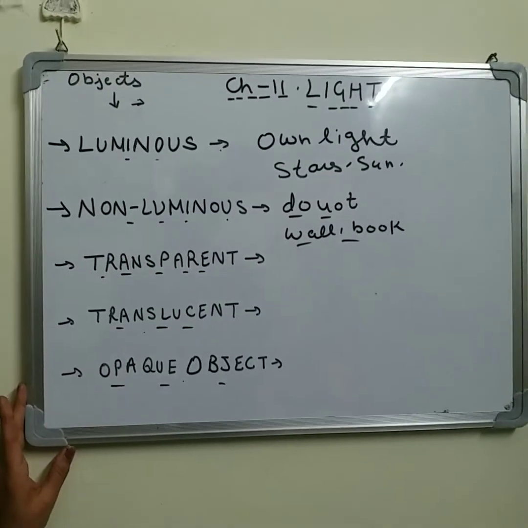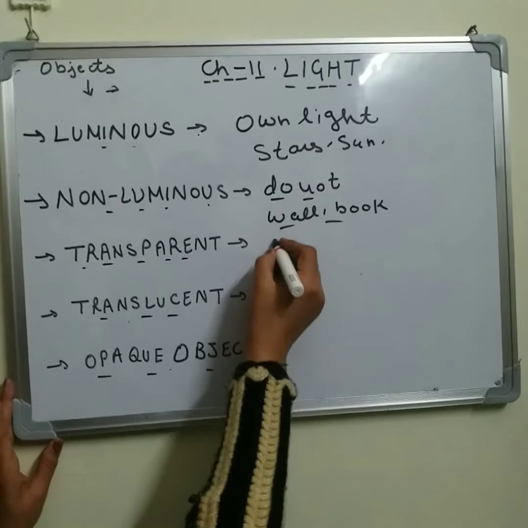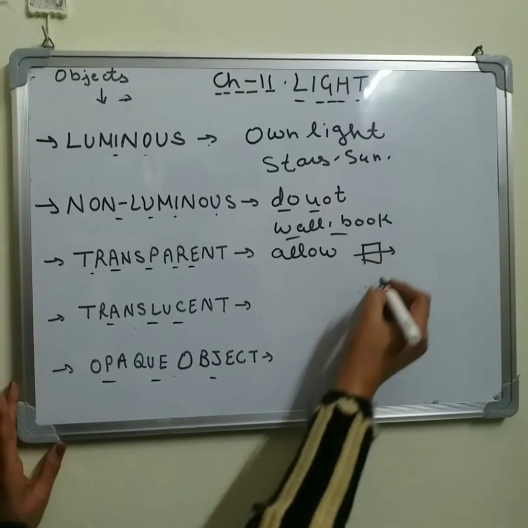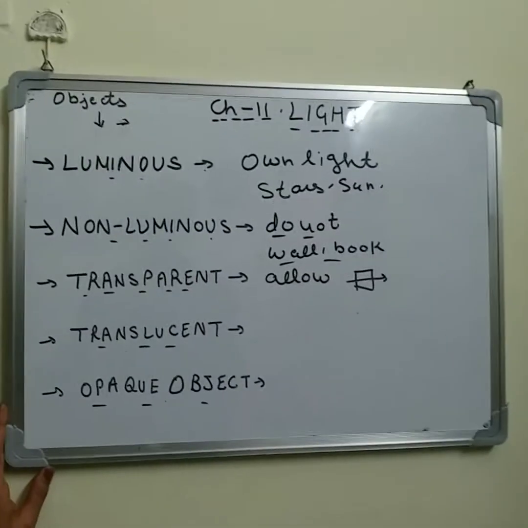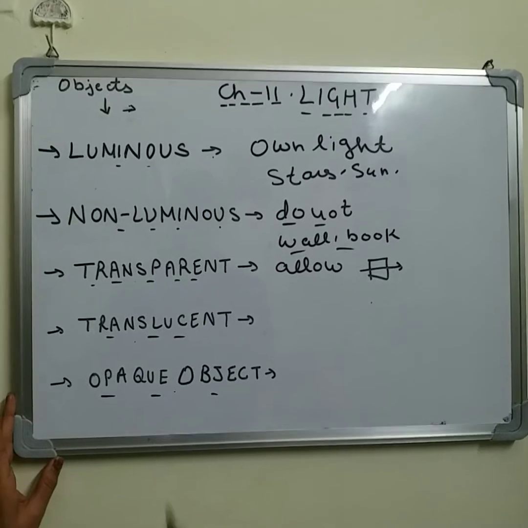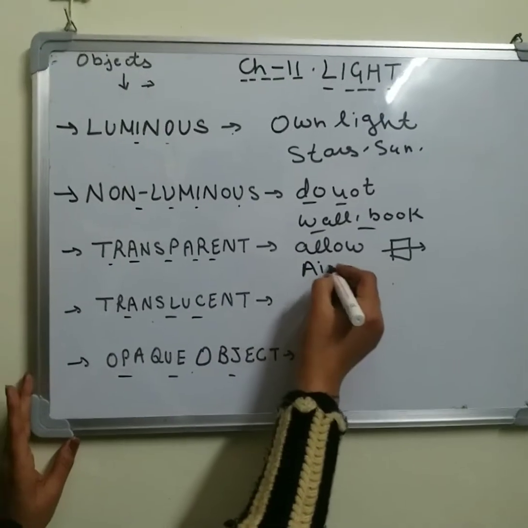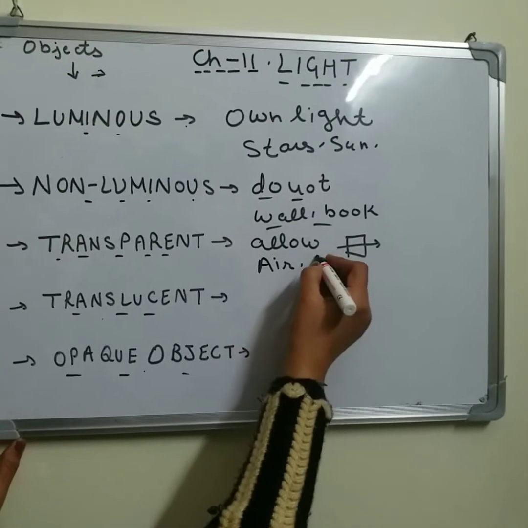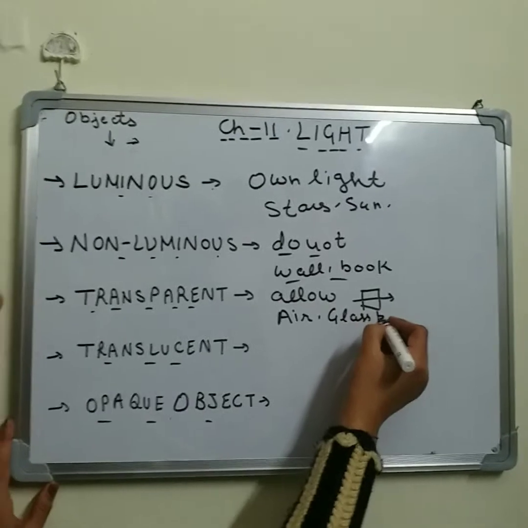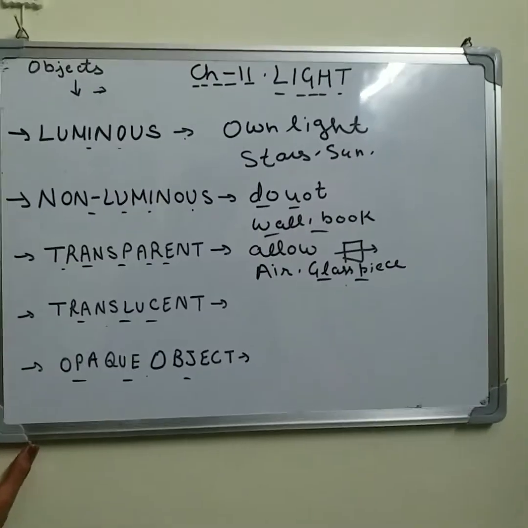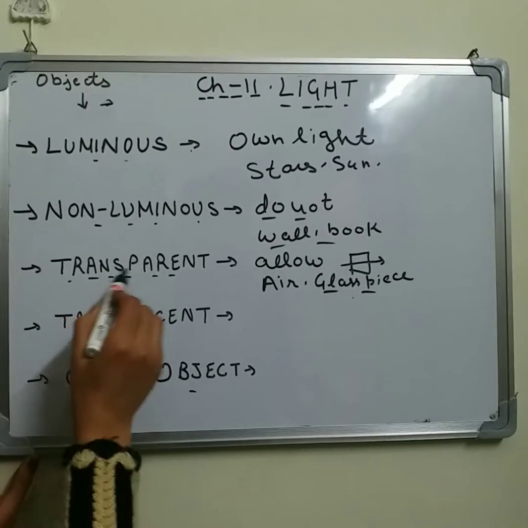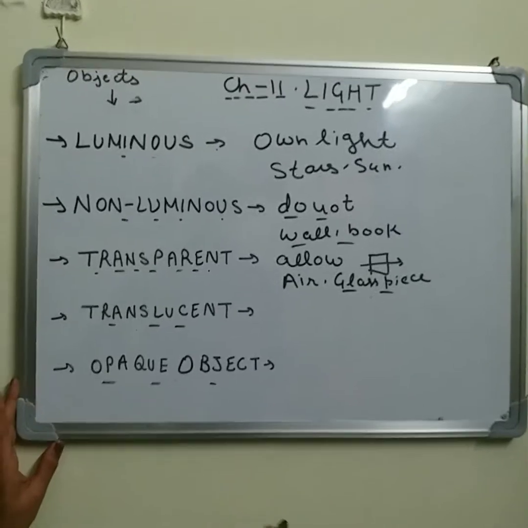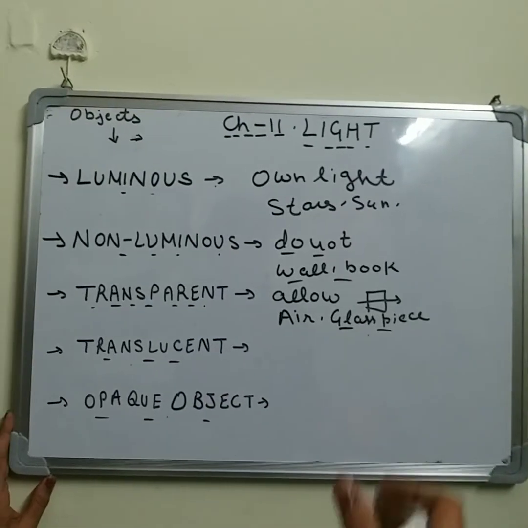Transparent objects are those objects which allow light to pass through them. Like air is a transparent object. It allows light to pass through it. A glass piece is a transparent object because it allows light to pass through it. And that's why we are able to see through these objects, because light rays easily pass through them.